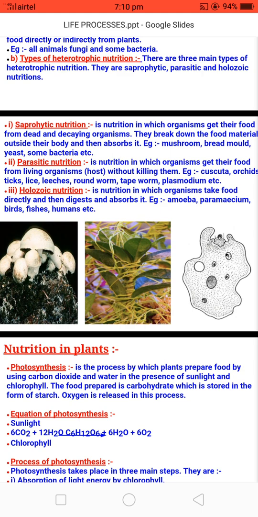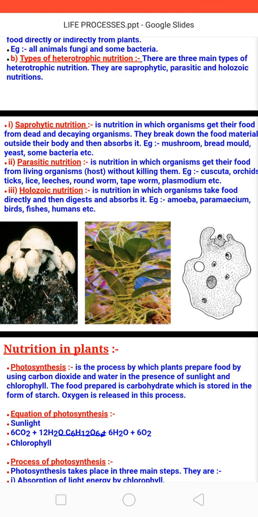Third one is holozoic. In this kind of nutrition, organisms take food directly inside the body, and the food is digested inside the body and absorbed by it also. Examples: amoeba, paramecium, birds, fishes, humans, etc.